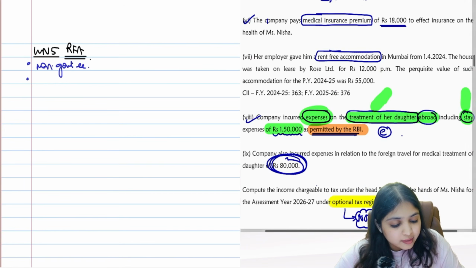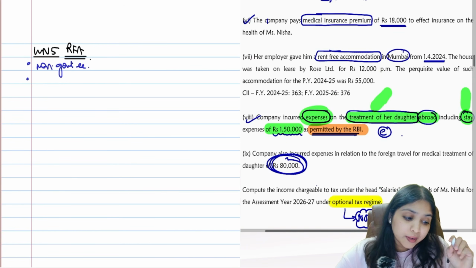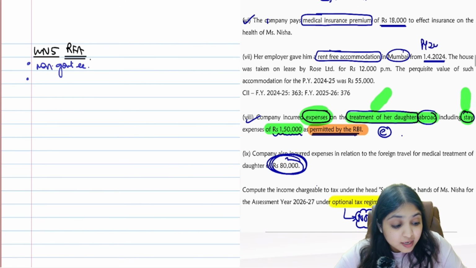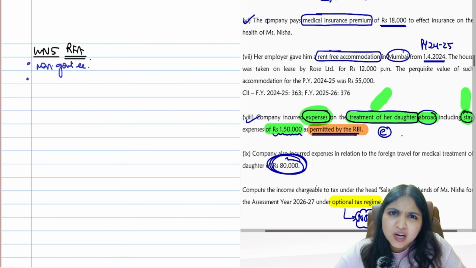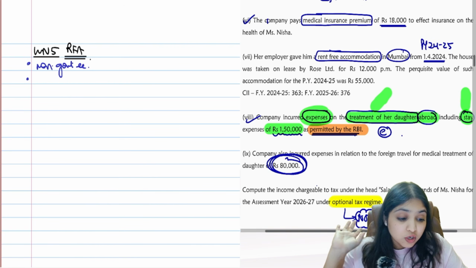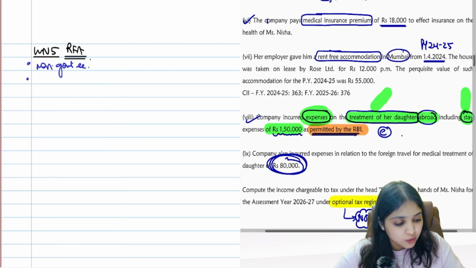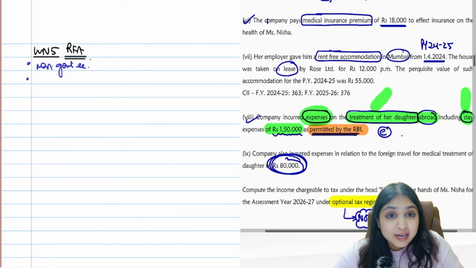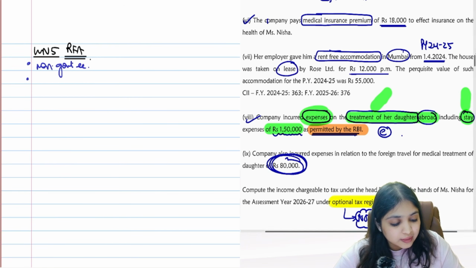Her employer gave him RFA in Mumbai from 1st April 24. 1st April 24 means what, guys? Previous year? 24-25. Current year or last year? Last year. So last year my SSC got RFA. Okay. The house was taken on lease by Rose Limited for 12,000 per month.